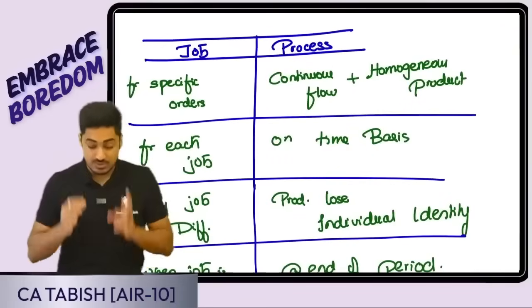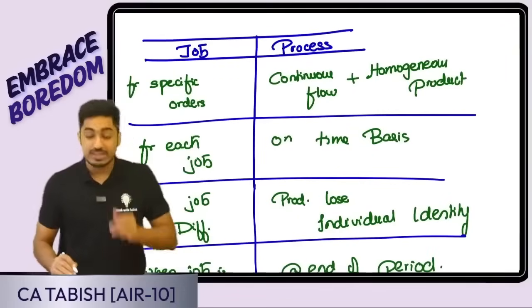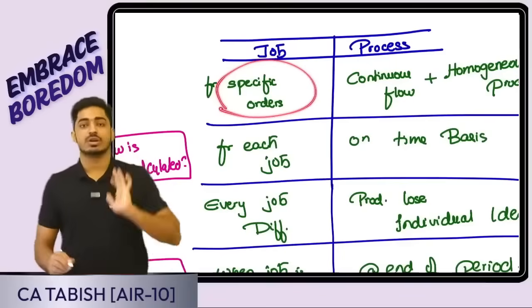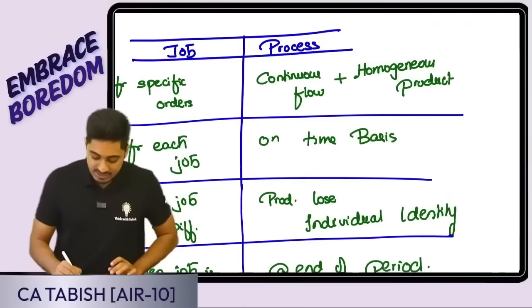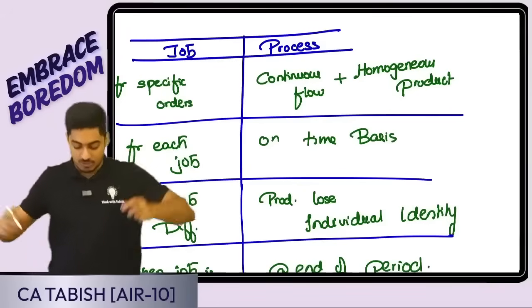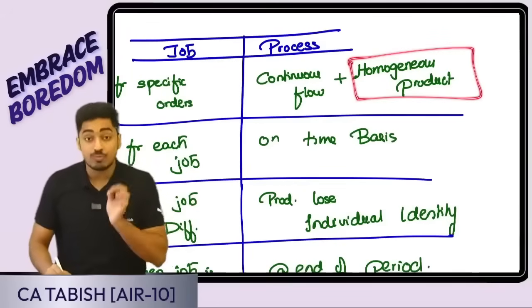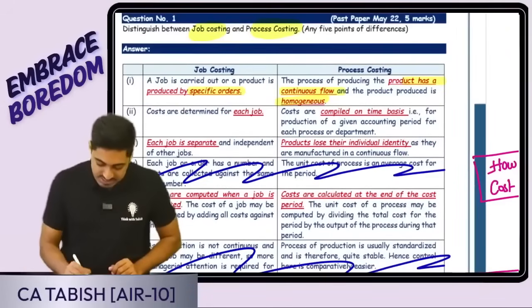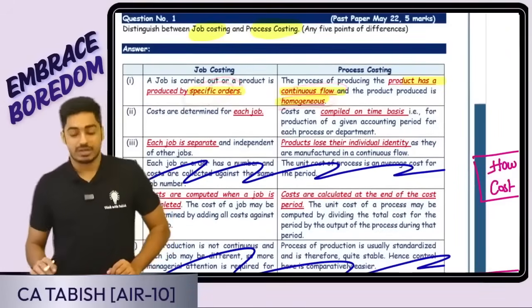So now look at this, students. What is the first point? When is job costing used? It is used when we are producing goods for specific orders. Process costing is used when there is a continuous flow of goods. I'm not producing in a single process, it is a continuous flow of goods, plus I am producing a homogeneous product, the same product. See here, job costing is for a specific order, while process costing has continuous flow and the product is homogeneous.